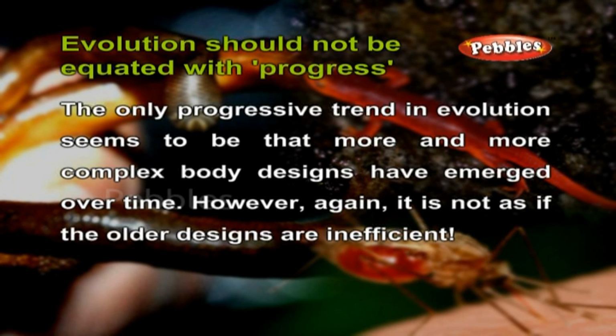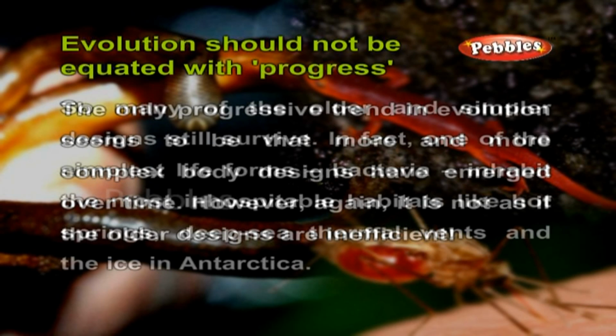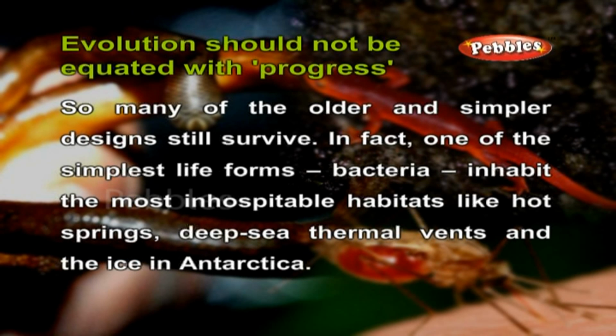The only progressive trend in evolution seems to be that more and more complex body designs have emerged over time. However, again, it is not as if the older designs are inefficient. So many of the older and simpler designs still survive.